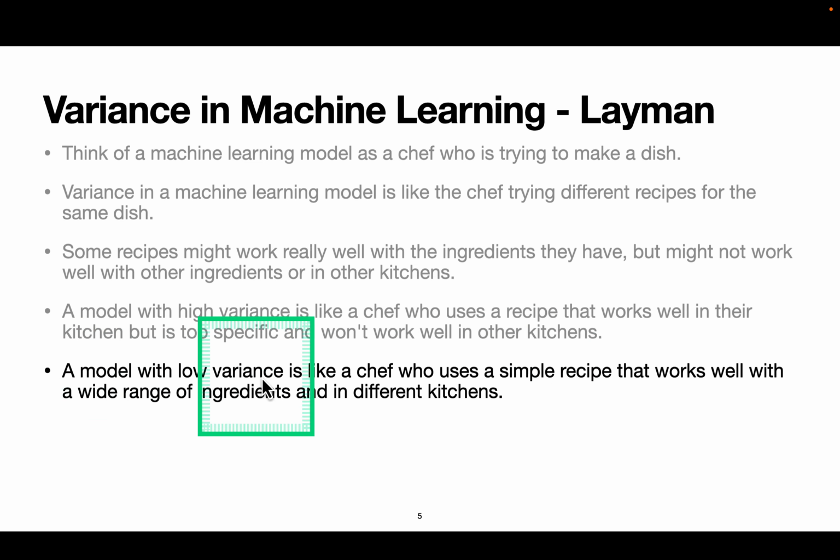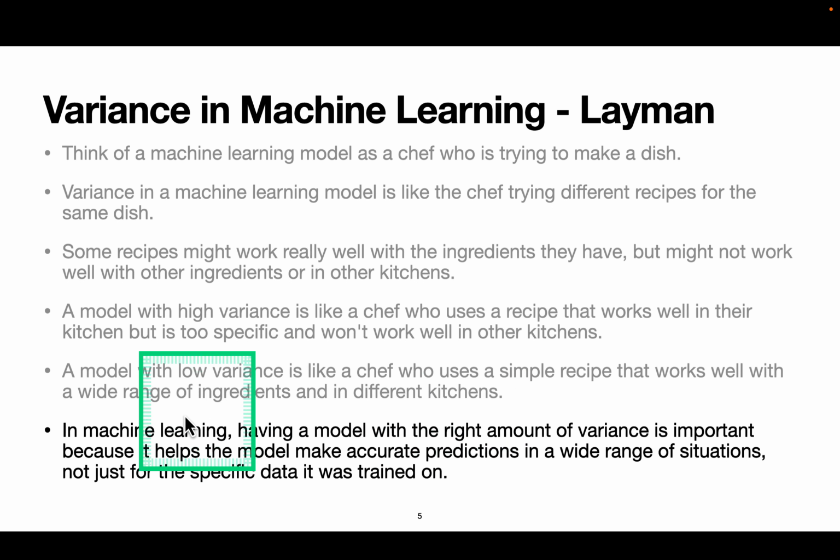A model with low variance is like a chef who uses a simple recipe that works well with a wide range of ingredients and in different kitchens. In machine learning, having a model with the right amount of variance is important because it helps the model make accurate predictions in a wide range of situations, not just for the specific data it was trained on.